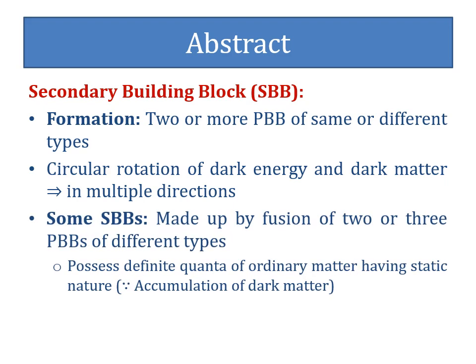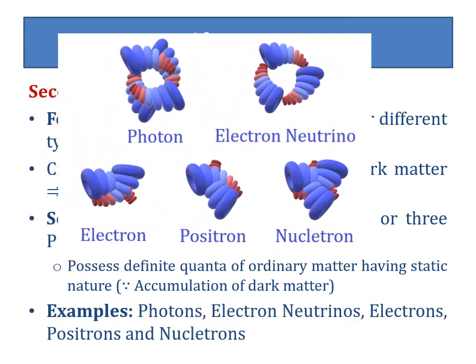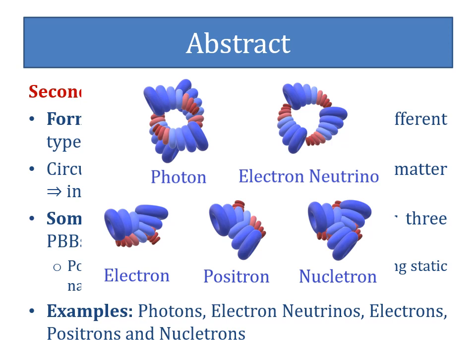Some of the secondary building blocks are made up by fusion of two or three primary building blocks of different types. So these secondary building blocks possess definite quanta of ordinary matter having static nature due to the accumulation of dark matter at the point of intersection of two or three fused primary building blocks. Examples of secondary building blocks are photons, electron neutrinos, electrons, positrons, and nucleatrons.